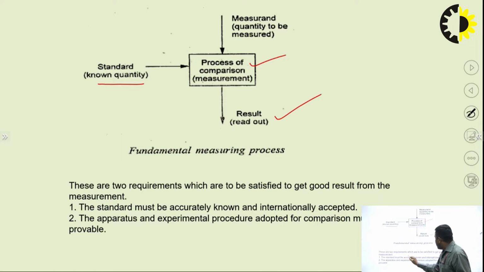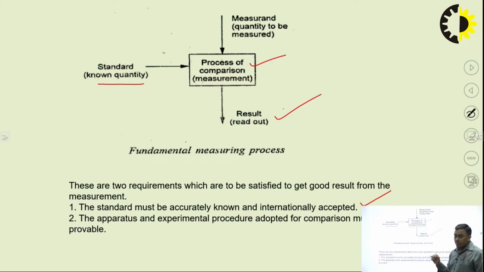The standard must be accurately known and internationally accepted. Whatever the measuring system, whatever the measuring instrument we are using, that standard must be nationally, internationally, domestically accepted by each and everyone and known to everyone. The apparatus and experimental procedure adopted for comparison must be provable.